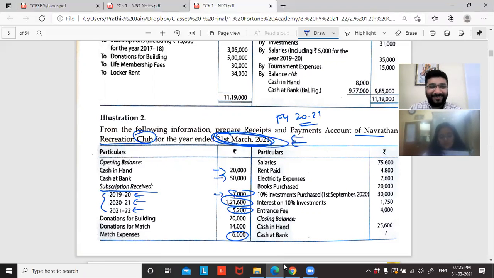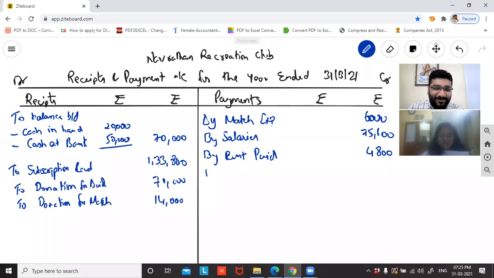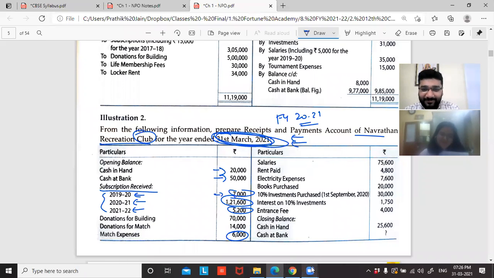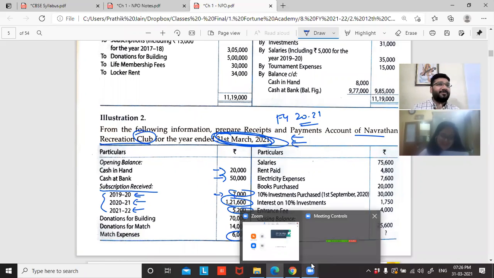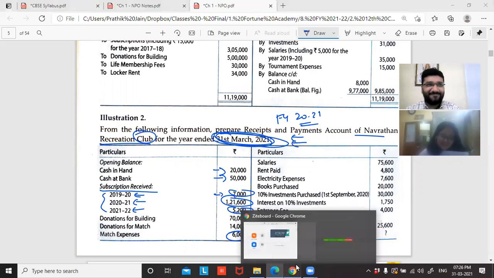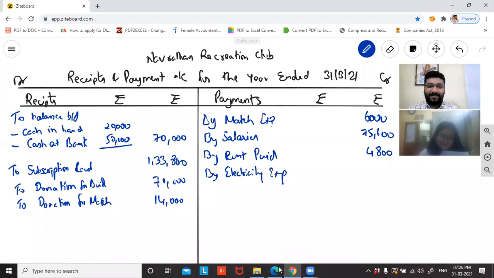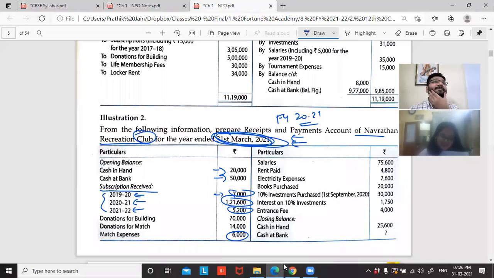Electricity expenses. Electricity expenses amount 7,600.